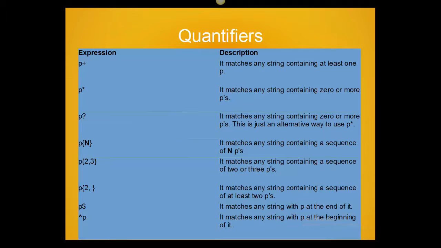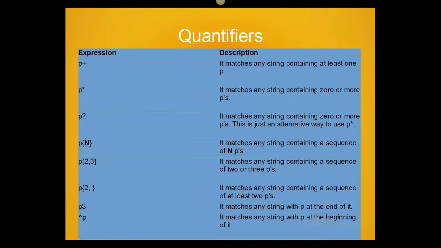Sometimes these meanings change when you are writing in a different context. If you are using it within a bracket, the meaning will change. If you are using it outside the bracket, the meaning will change. So it's all about context. In this context, the meaning of P asterisk and P question mark is the same. You can use them interchangeably.